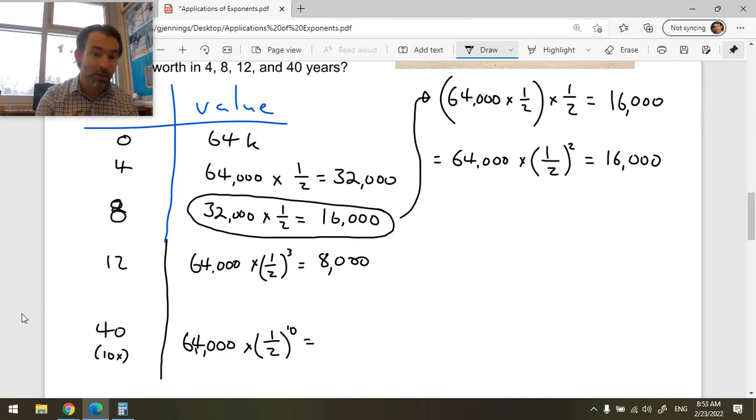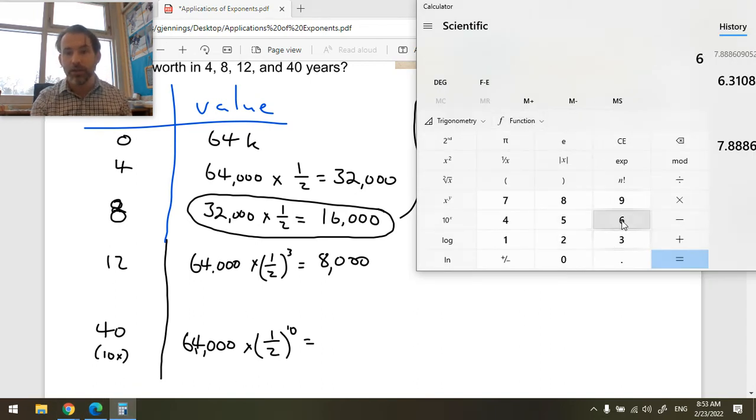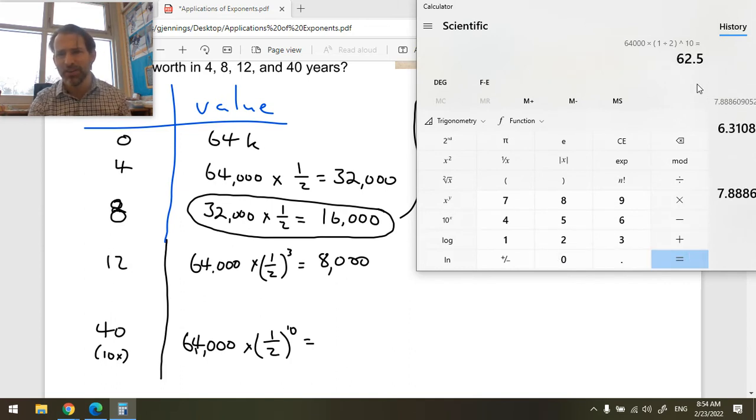2 to the power 10 is a bigger number than 64, so let's do it on a calculator. Here's how you do it on a calculator. You could say 64,000 multiplied by 0.5. 0.5 is the same thing as a half, right? Maybe you don't like that. Maybe you want me to write bracket 1 divided by 2. Okay. And see, it tells me 1/2 is 0.5, raised to the power 10 equals $62.5.